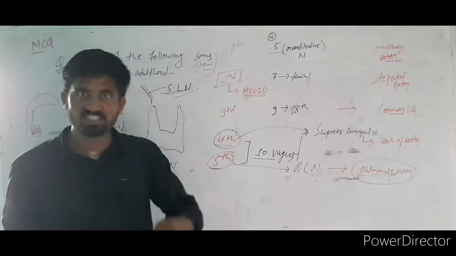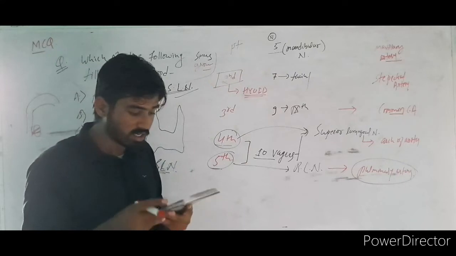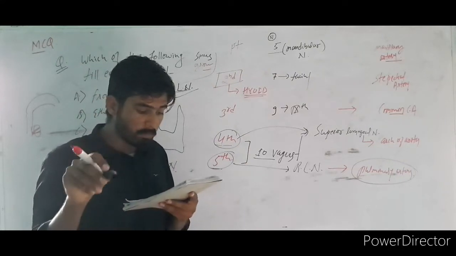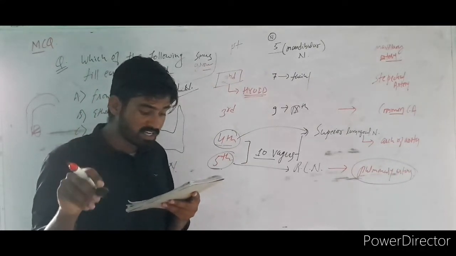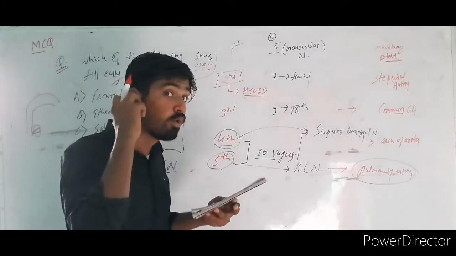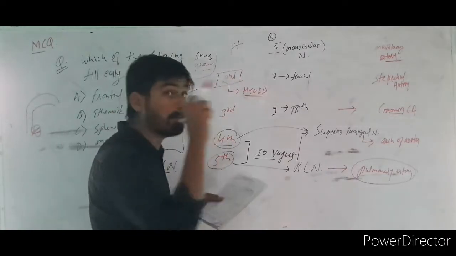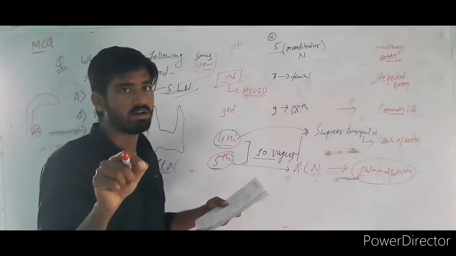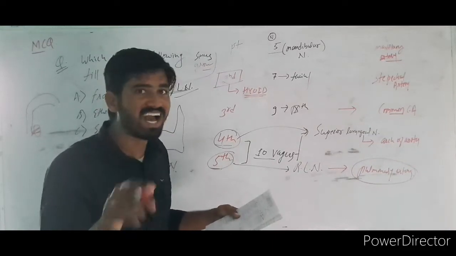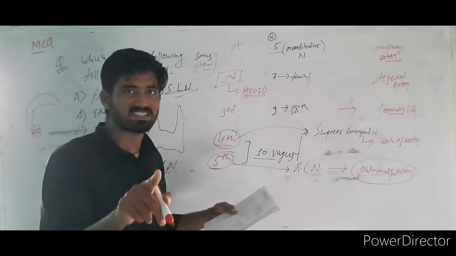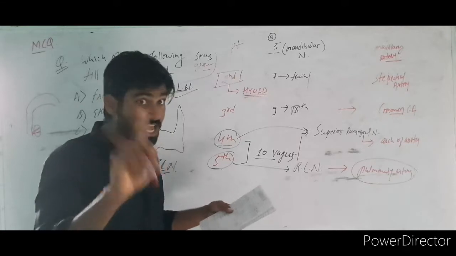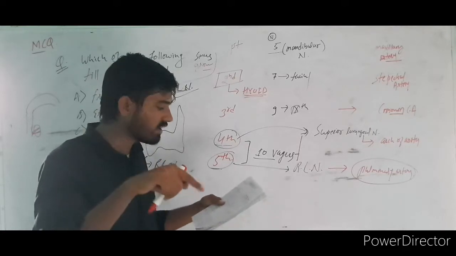Remember, the styloid process is from the second. So these are all the things: mandible, sphenoid, vomer, temporal, zygomatic, and one more thing. Two ossicular bones are there. What are they? Malleus and the incus. You can say there are three, yes, but only malleus and incus are from the first. Stapes is not; stapes is in the second, right?